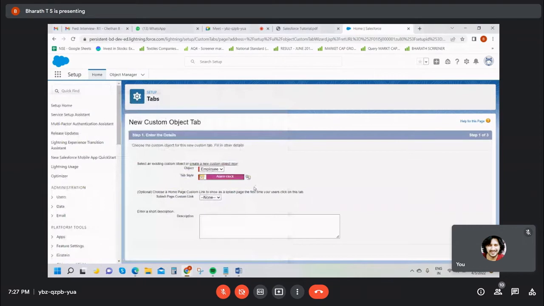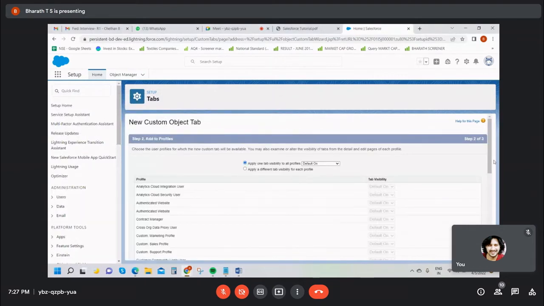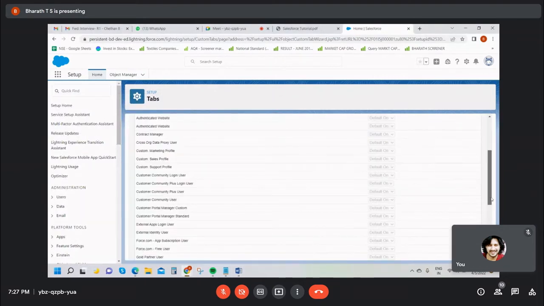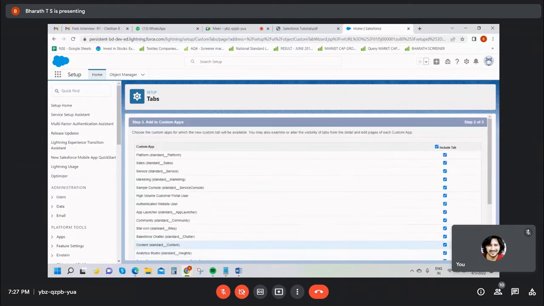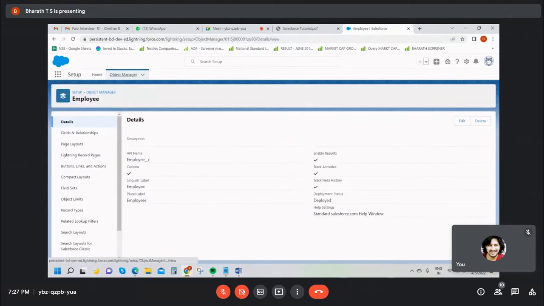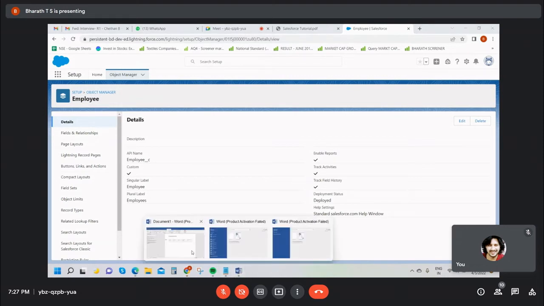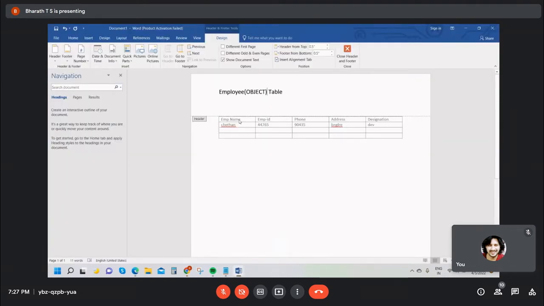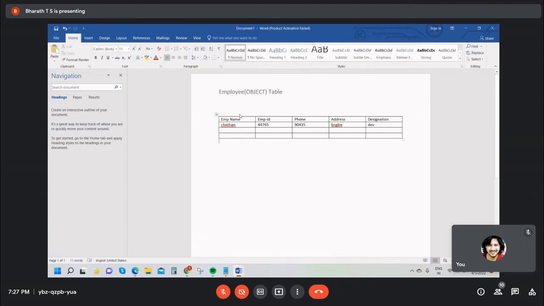Tomorrow we will explain every step. Today you can just observe. I'm not writing any single line of code. I create a data table in Salesforce. See guys, this is our object name or table name. Then the employee table is created. What next? Next we have created name fields.